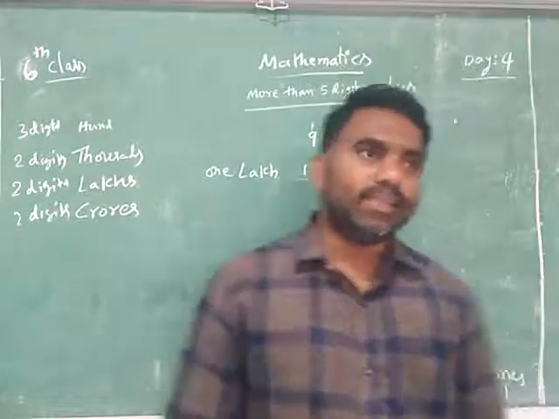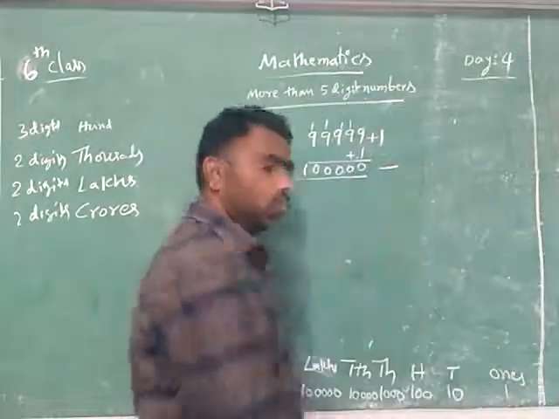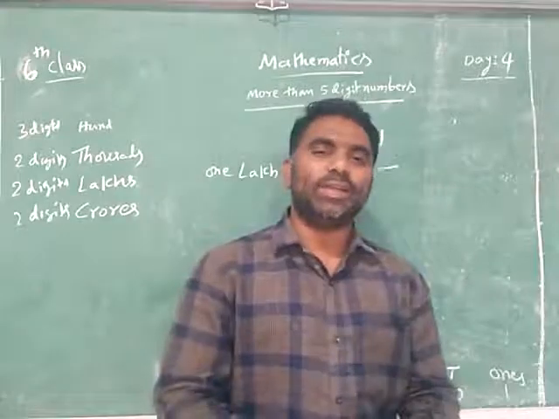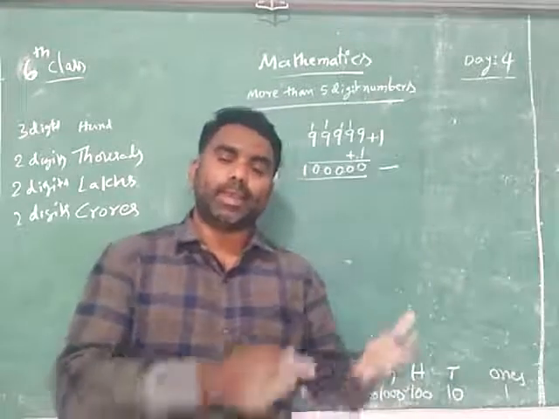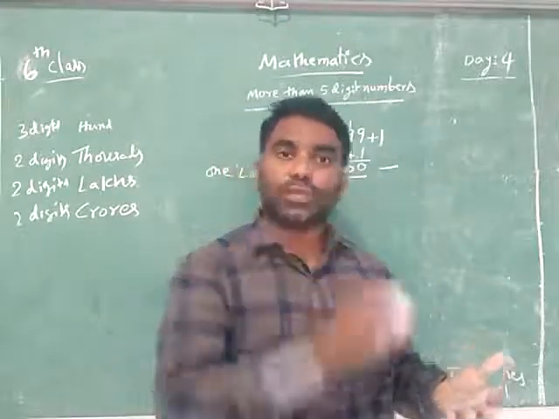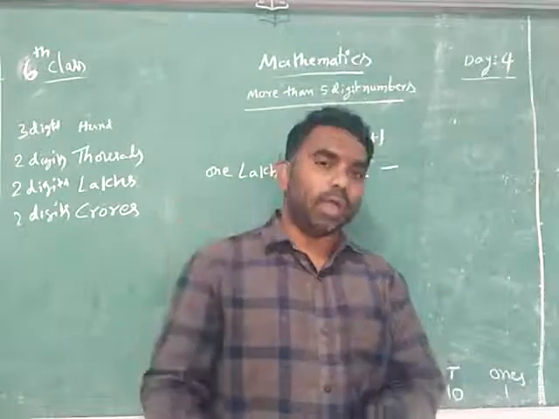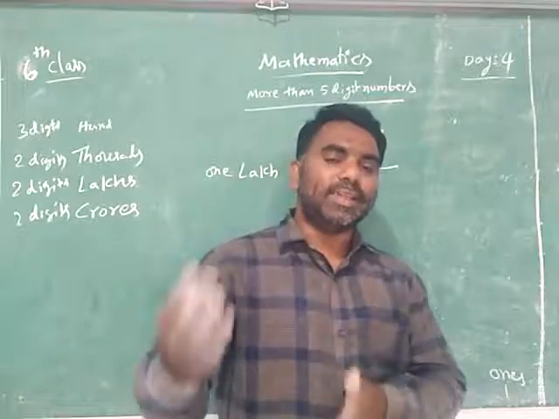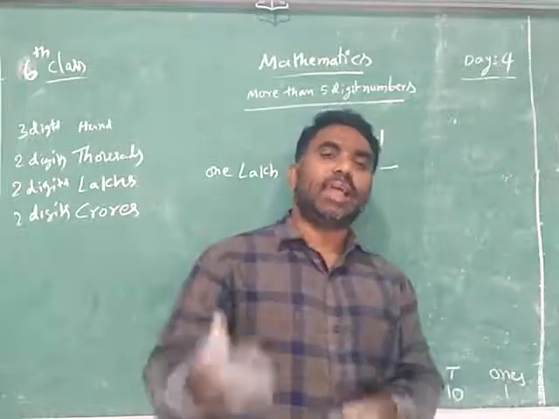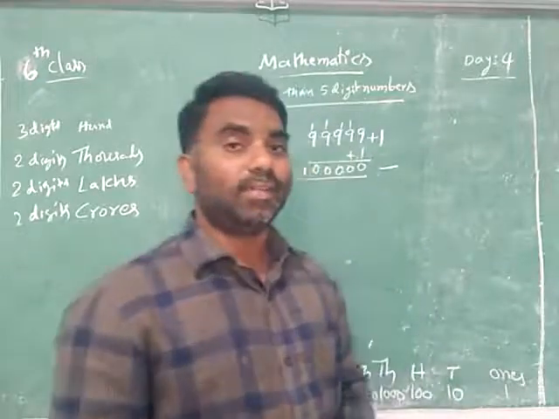Like that, six digit numbers will continue: 1 lakh, 1 lakh 1, 1 lakh 2, 1 lakh 3. If you count, 2 lakhs, 3 lakhs, 4 lakhs, 5 lakhs, 6 lakhs, 7 lakhs, 8 lakhs, 9 lakhs.